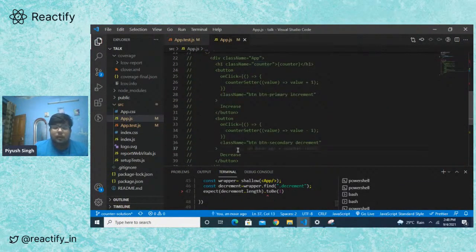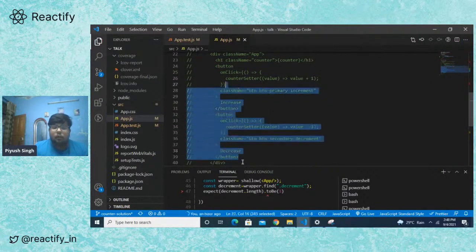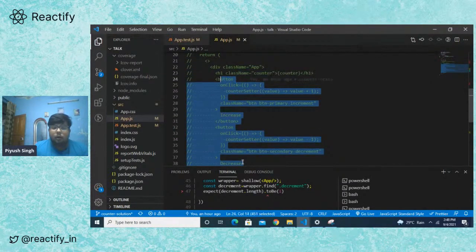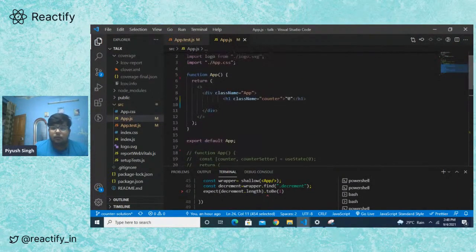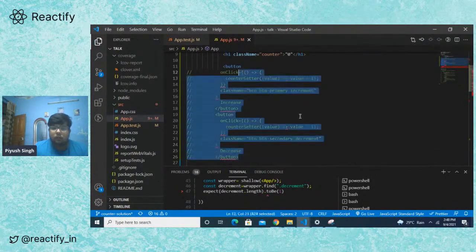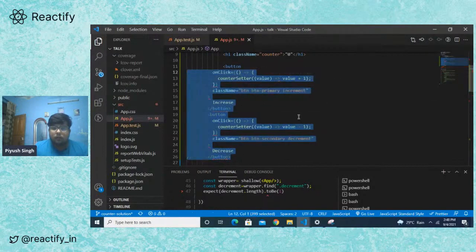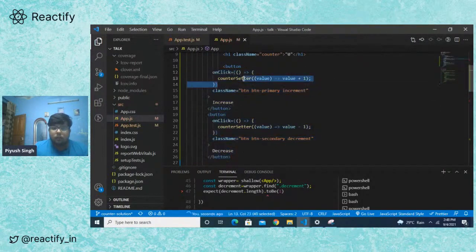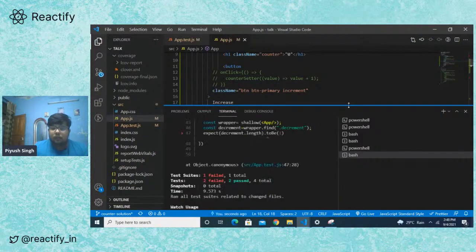So let's just copy these buttons and add them to the DOM. And let's just run the test now.